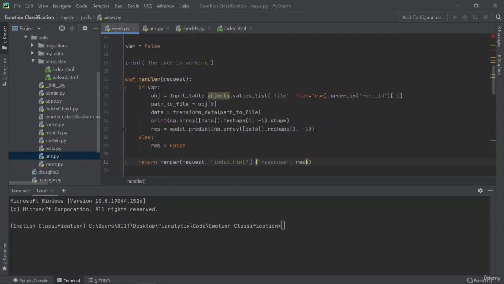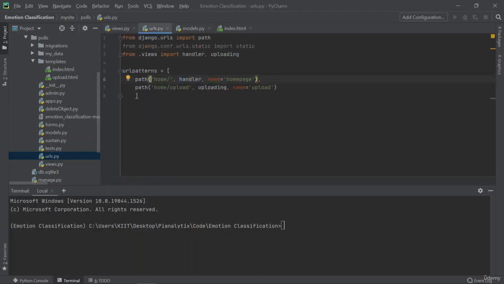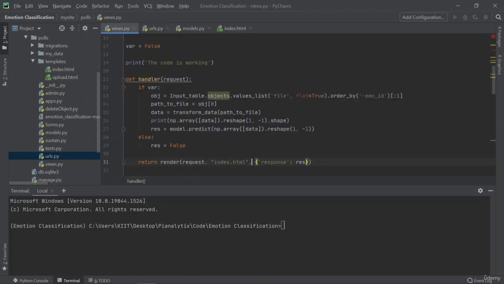So the thing is, we hit a particular URL, let's say home, it calls the handler function, right? It calls the handler function. Now the handler function returns the index.html or renders the page. The user is able to see the page. Now on that page, the user inputs the data.